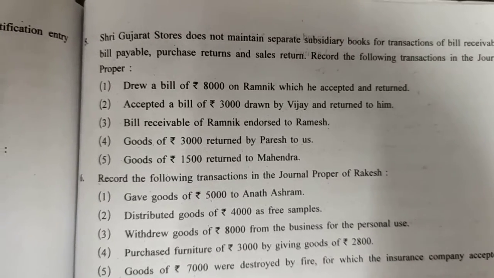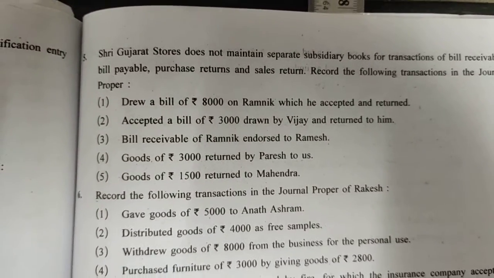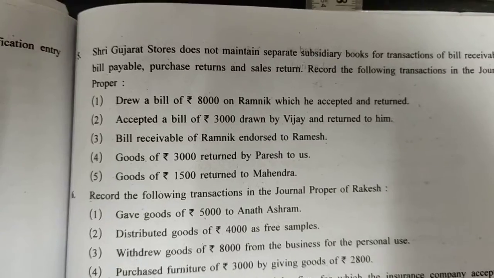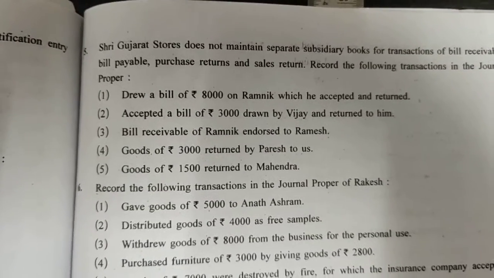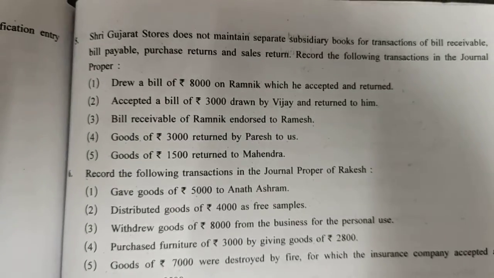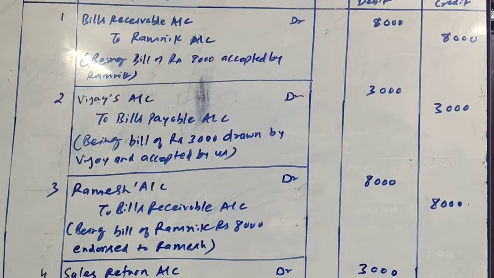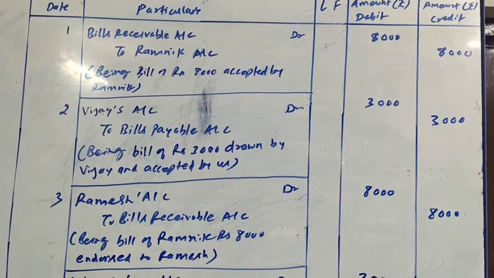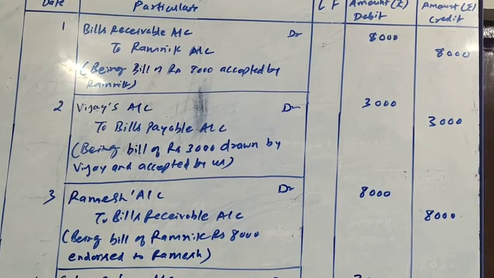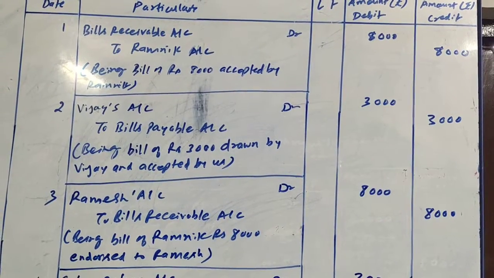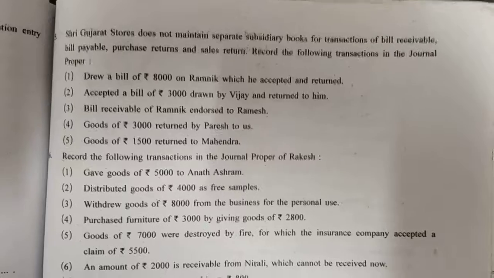From our side we are giving that bill, so bills receivable is going out, that means it will be credited. So our entry will be Ramesh account debit to bills receivable account, being bill of Ramnik of rupees 8,000 endorsed to Ramesh. Let's see the next one.